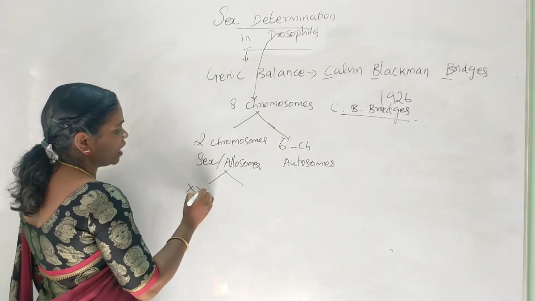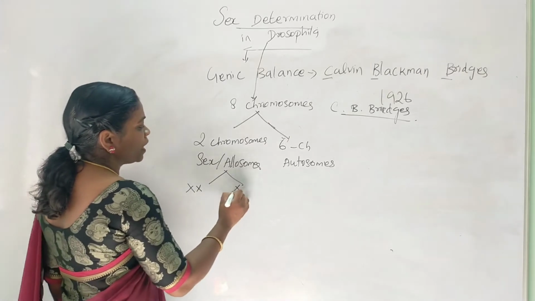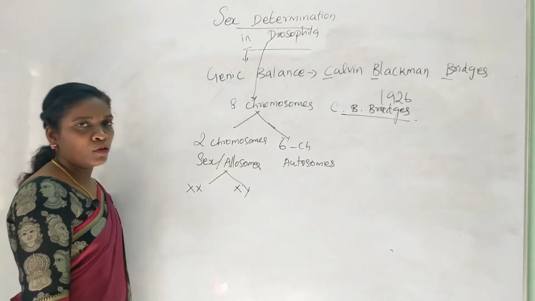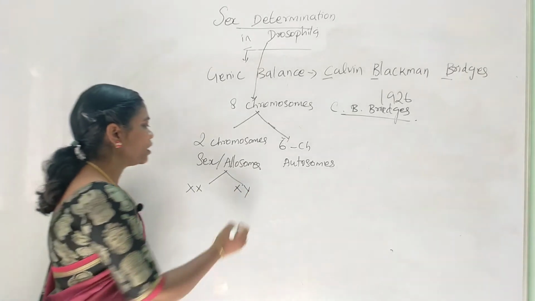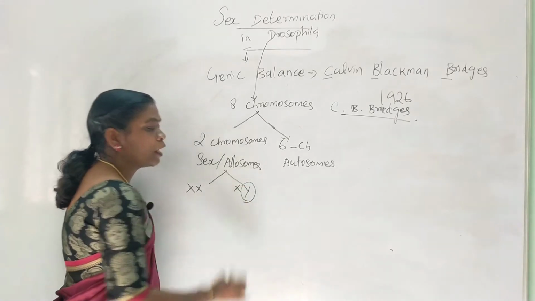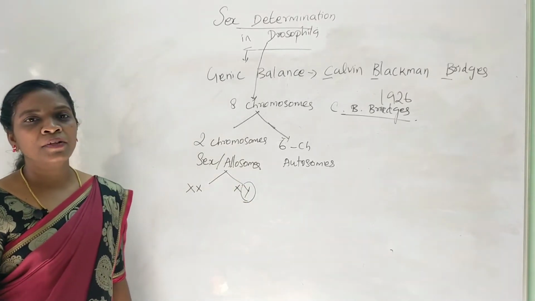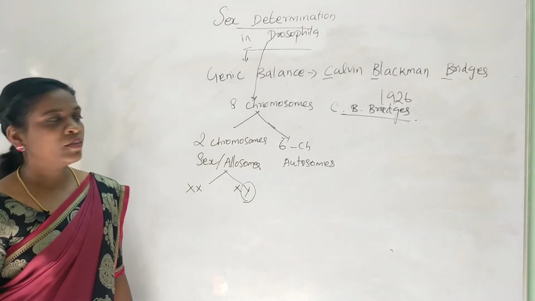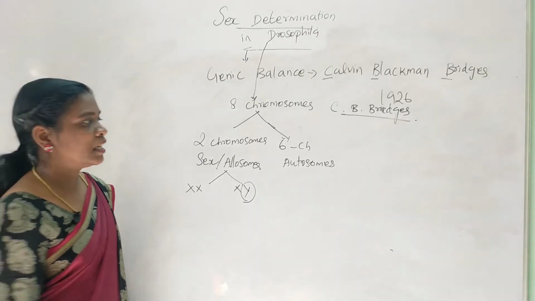The female has XX type of chromosomes and the male has XY type of chromosomes. And one more important thing: the presence of Y alone will not determine the sex of the organism in the case of Drosophila. About that, we'll see in detail.